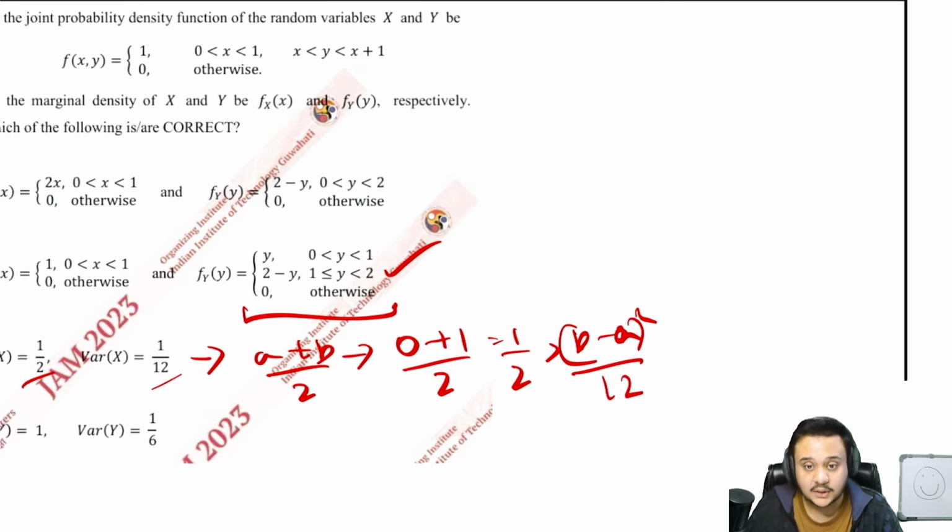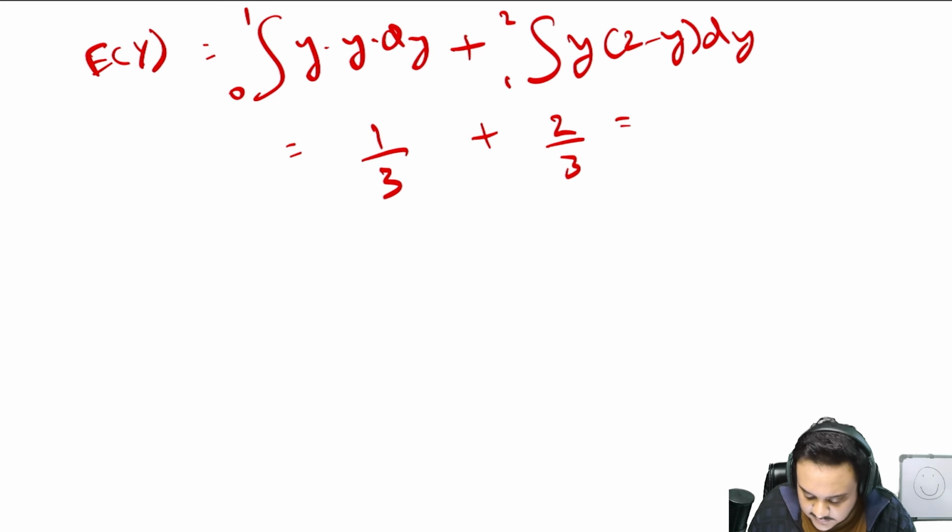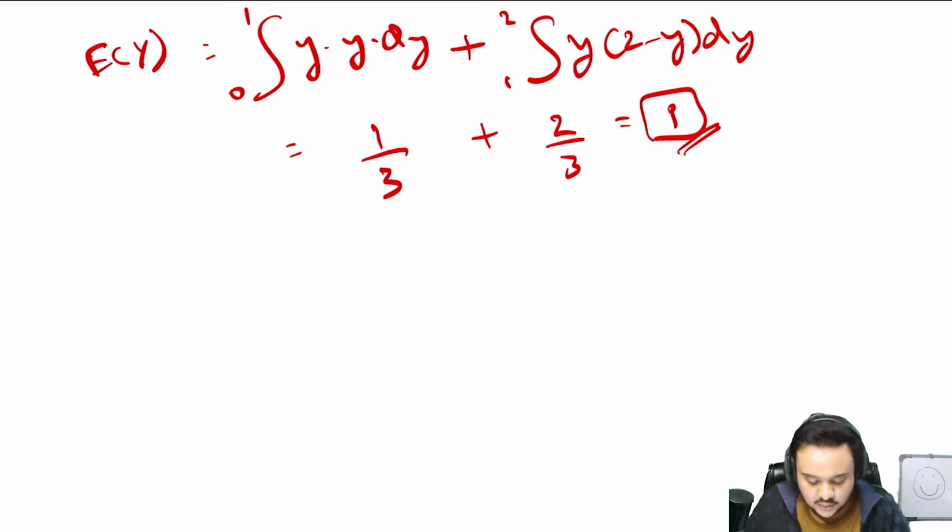So here it is just going to be y times, the first interval was 0 to 1, so y dy, and the second interval was from 1 to 2, where you first multiply y, then 2 minus y was the function, and dy. So this value is going to look like 1 by 3, and the second value is going to look like 2 by 3. So the answer is going to be 1. You should please cross verify this. You should calculate it for yourself.